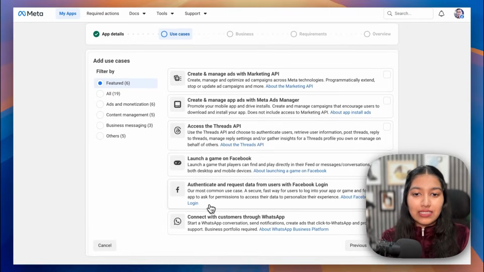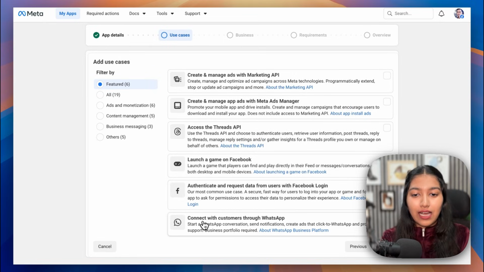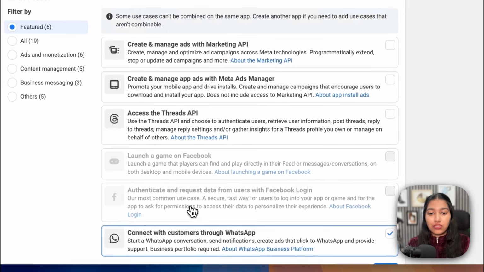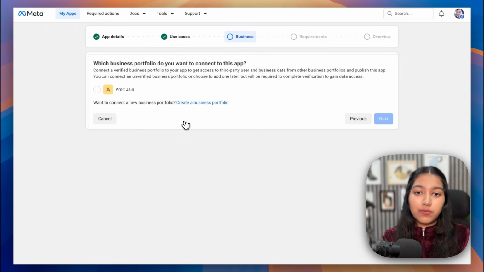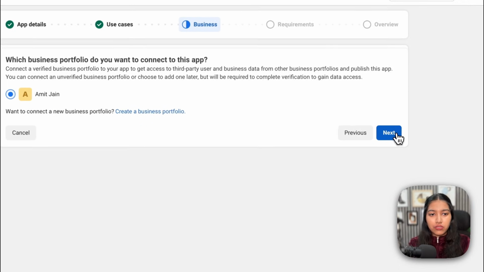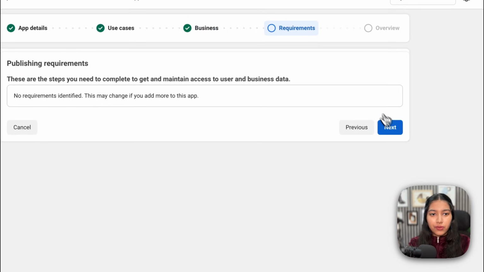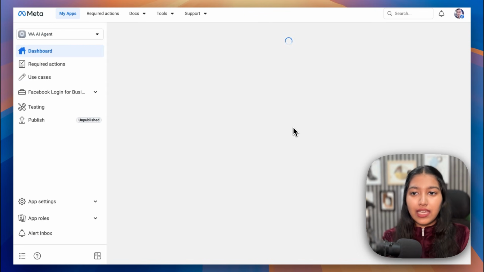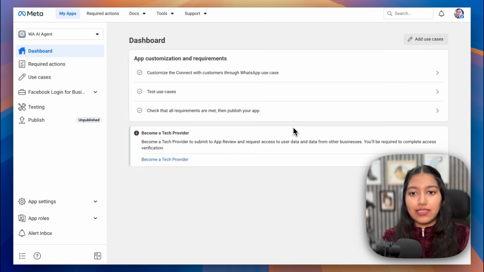Then for the use cases, I want you to select the last one, which is connect with customers through WhatsApp. Then we have to choose a business portfolio. If you don't have one, just create one. It's going to ask for your business's name, website, a couple more details, and that's it. I already have it, so I'm just going to choose it. We don't have to do anything here. Then simply re-enter your password and create the app.